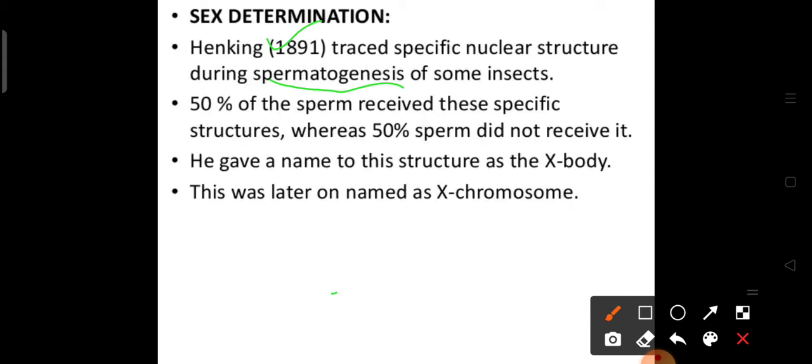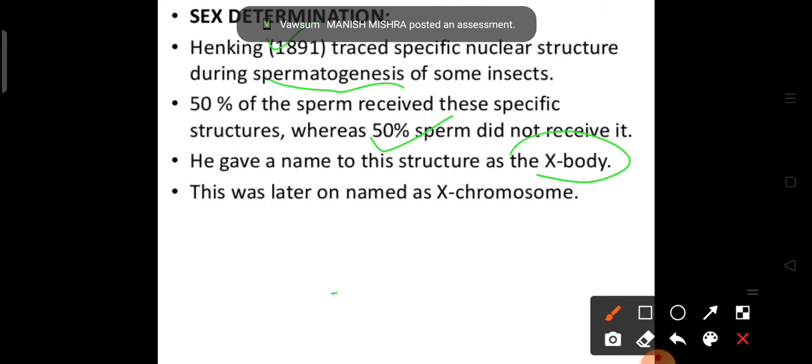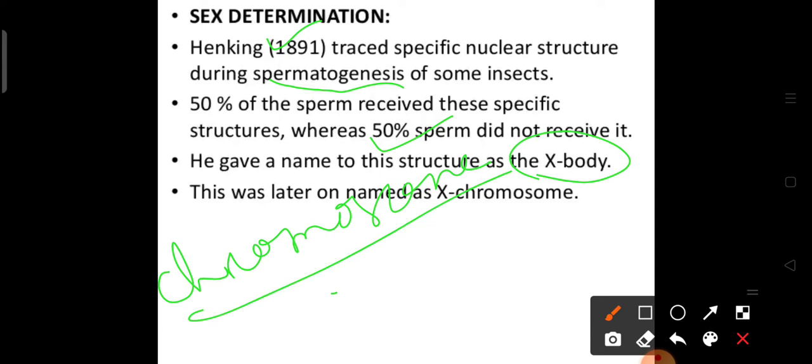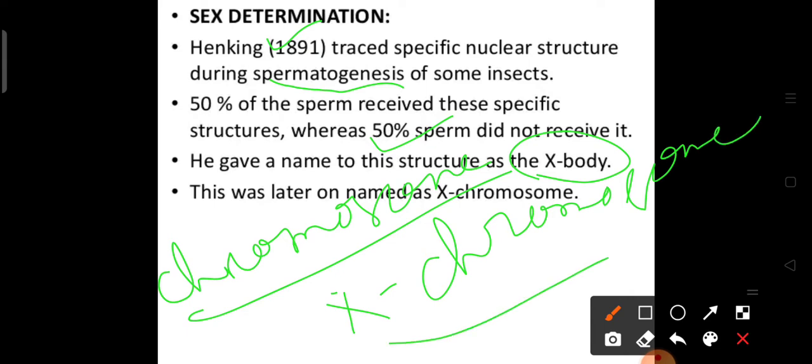Of the total number of sperm produced, only 50% received the special structure and 50% lacked it. It means they did not have that special structure. The structure was initially called the X body by Henking, but as we know, chromosomes determine the sex of organisms. So the chromosome having this specific nuclear structure was known as the X chromosome, and this was helpful to determine the sex of an organism or an animal.